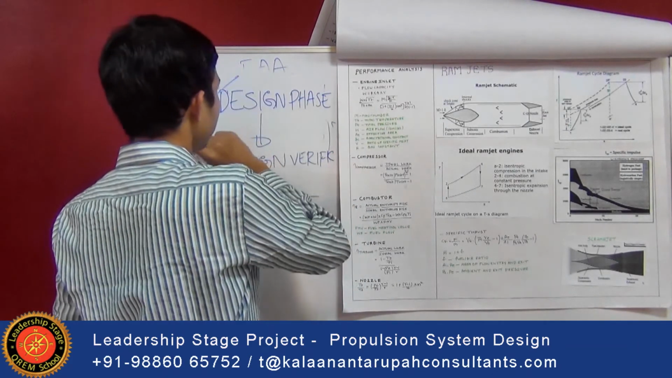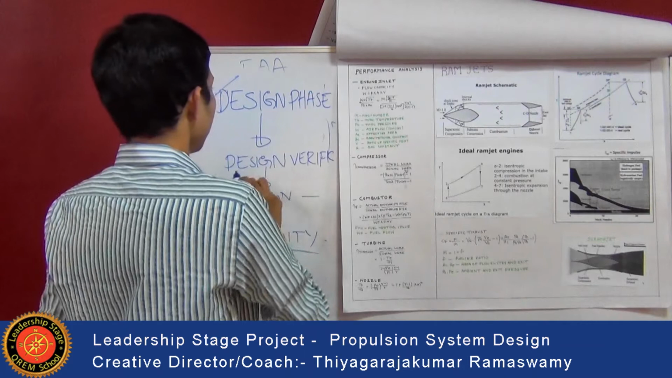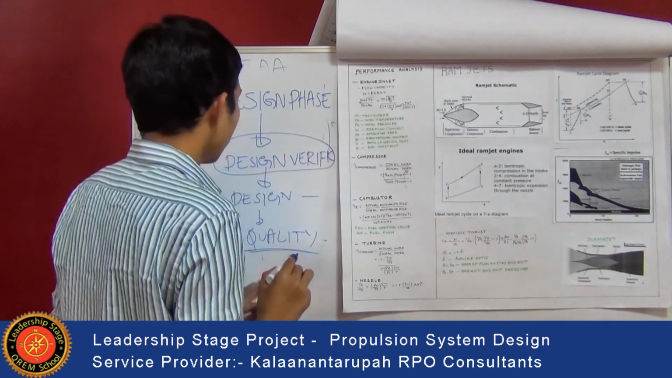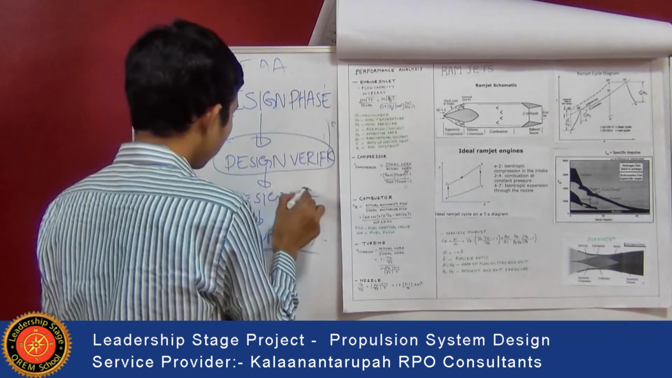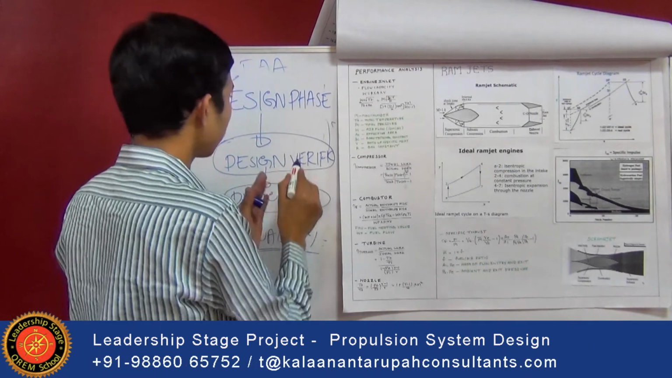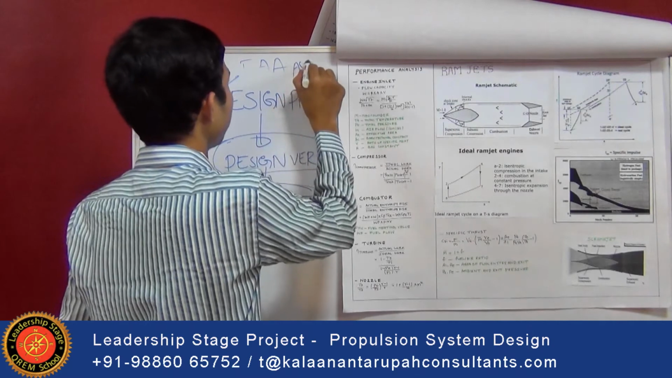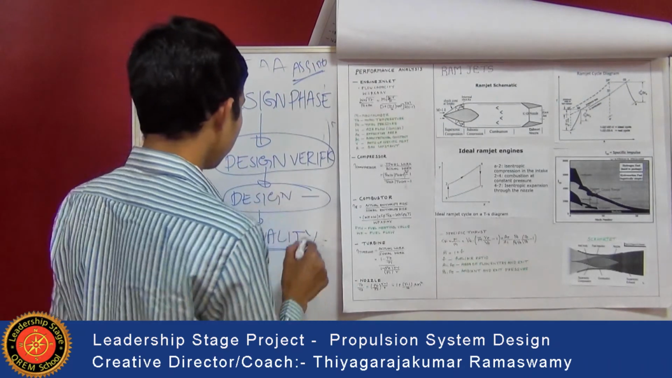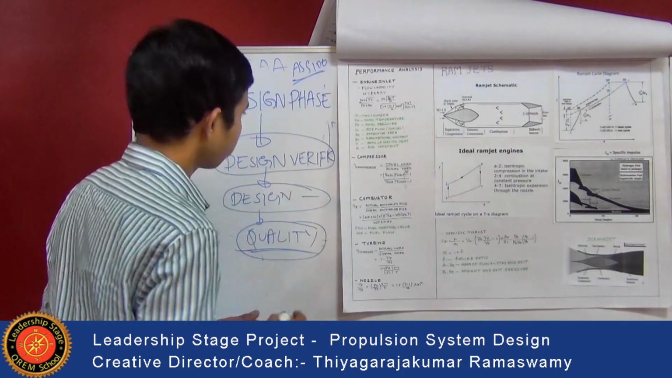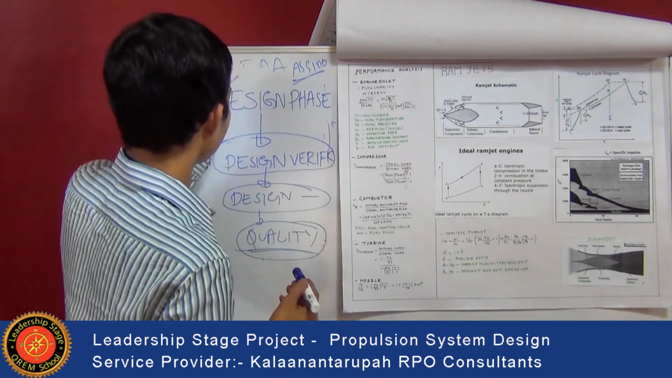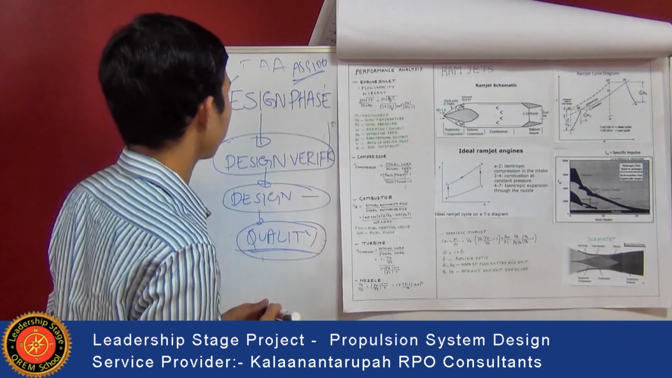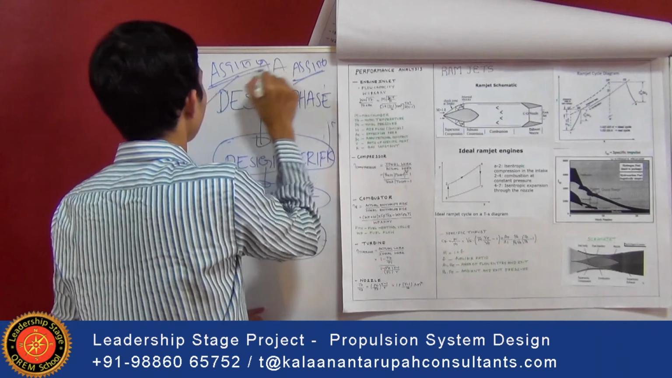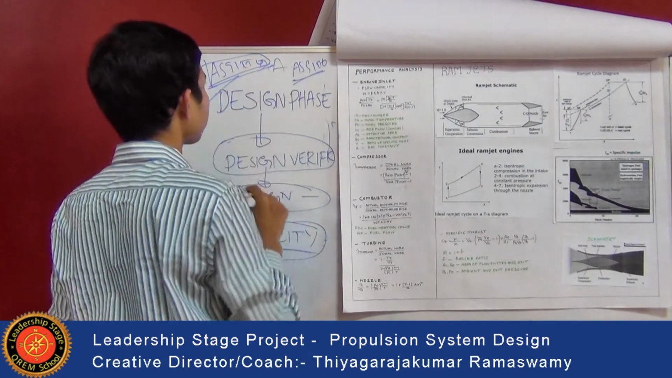First is the design phase, where the actual design is done, and once the design is done, verification of the design has to be carried out. Once the verification is carried out, it should be validated by a particular group according to AS9100. After the design is completed, the quality of that design has to be checked. These are the standards or policies the company has to maintain. According to AS9100, you have to design according to this standard only.